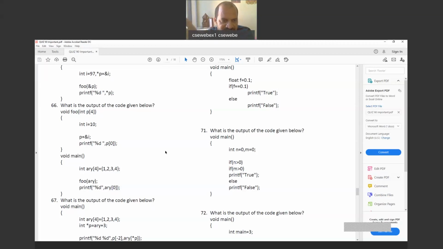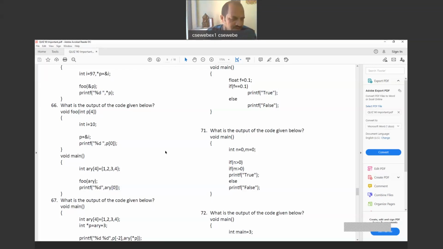And we are leaving the address of ARY and we are collecting the address of I. So now the address of I is available in P. Now, if you print P of 0, we will get the value of I, which is 10. From there, if we come back in the main, after the FOO function we are printing the value of ARY of 0. So we will get 1. So now 10 from the function and 1 from the main will be the output. 10 and 1 are the outputs.